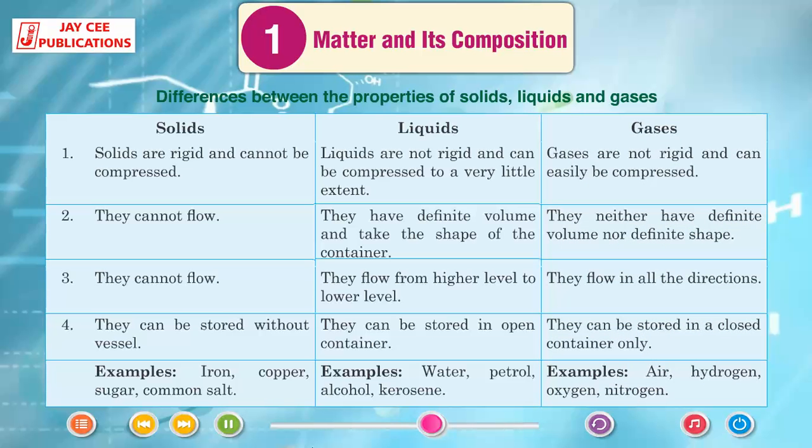Gases. Gases are not rigid and can easily be compressed. They neither have definite volume nor definite shape. They flow in all the directions. They can be stored in a closed container only. Examples: air, hydrogen, oxygen, nitrogen.